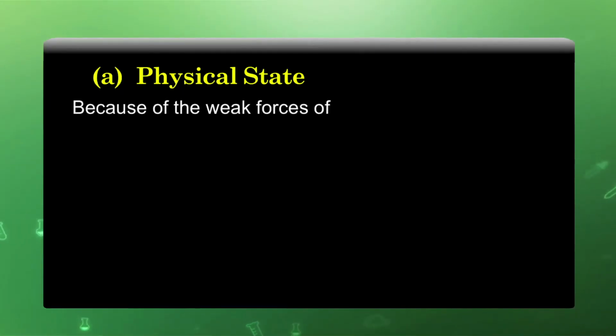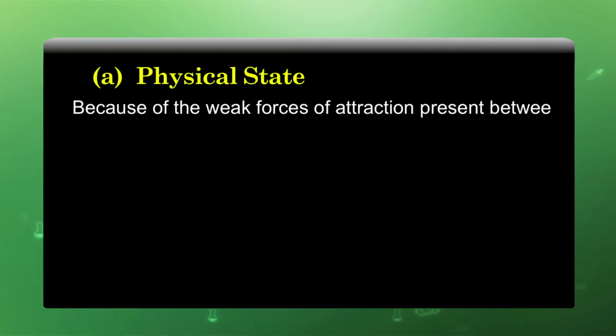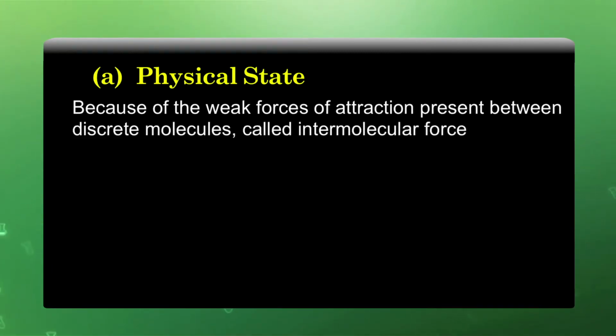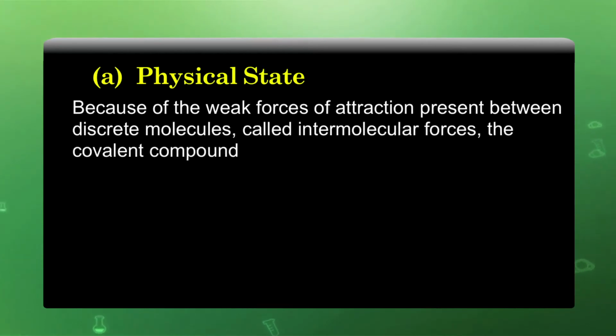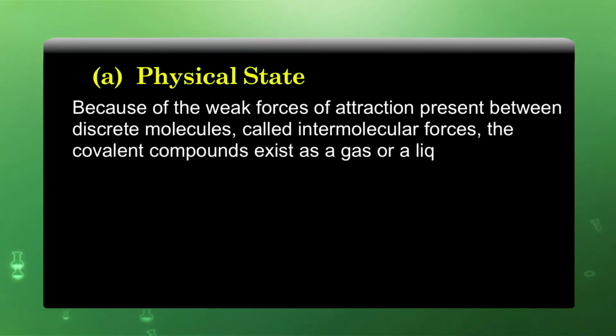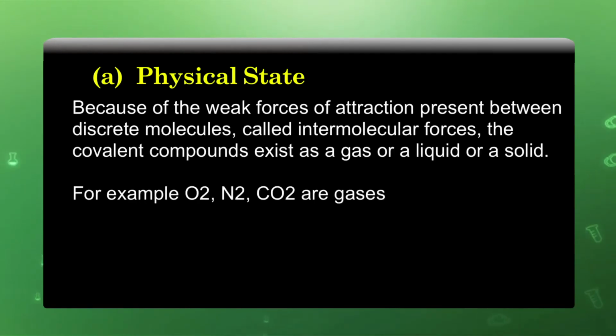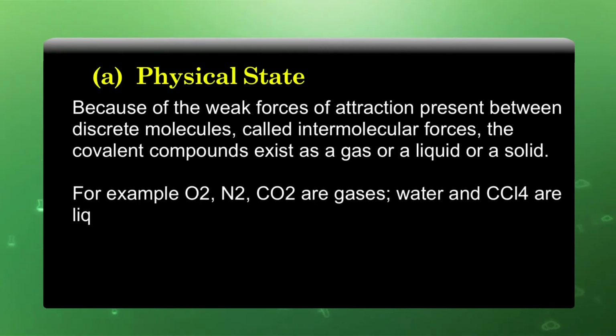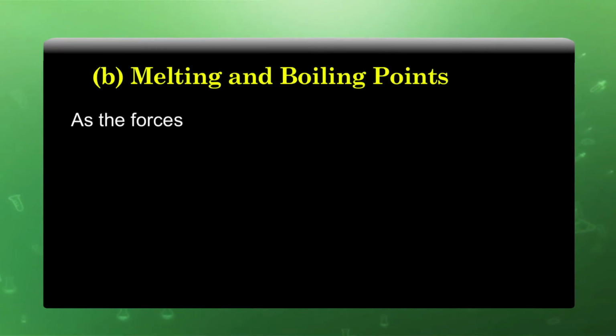Because of the weak force of attraction present between discrete molecules, called intermolecular forces, the covalent compounds exist as a gas or a liquid or a solid. For example, oxygen, nitrogen, CO2 are gases, water and CCl4 are liquids, iodine is a solid. Melting and boiling points.